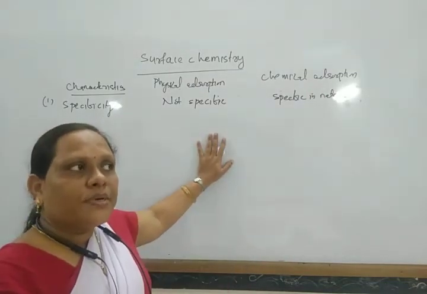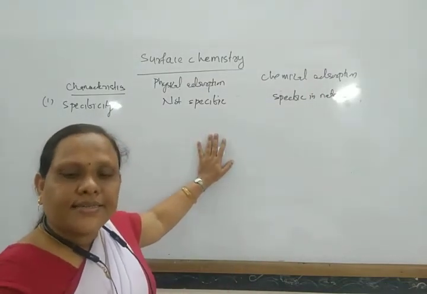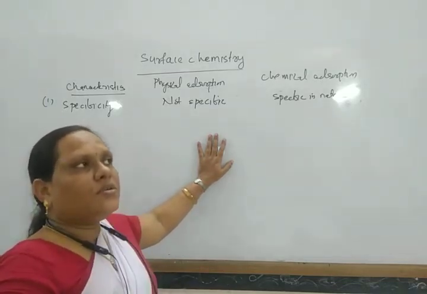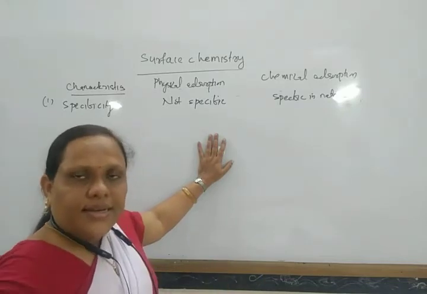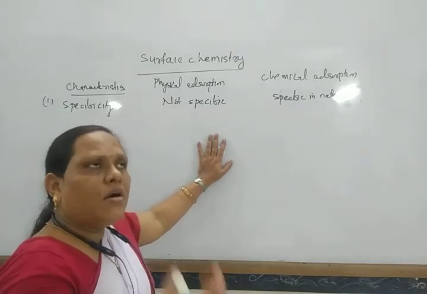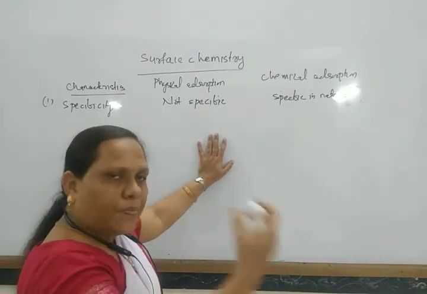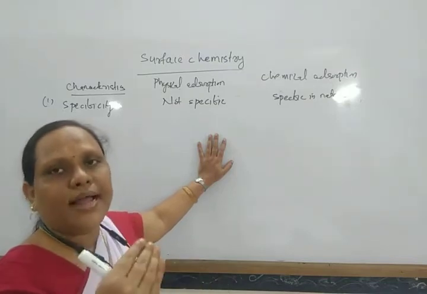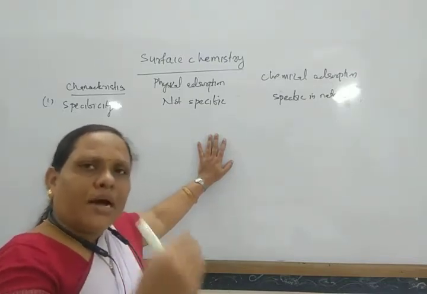So for example, when hydrogen gas is passed over a catalyst containing nickel or platinum, there is a strong force of attraction between platinum and hydrogen. So platinum adsorbs hydrogen.